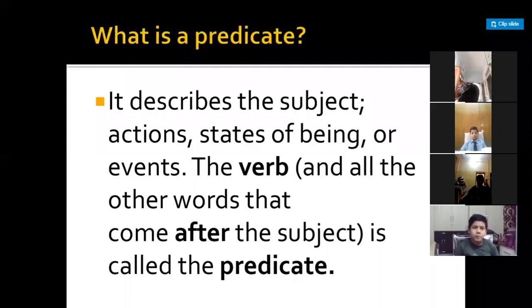It is actions, or you can say states of being or events. So the verb and all the other words that come after the subject are called the predicate. Ashok is the subject. "Is reading" is coming after Ashok, so "is reading" is your predicate, right?